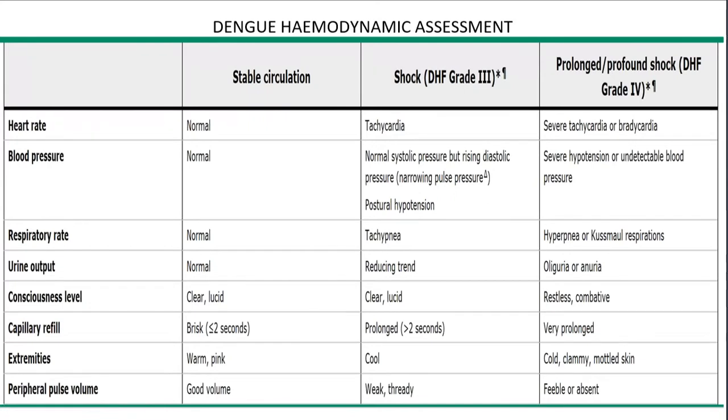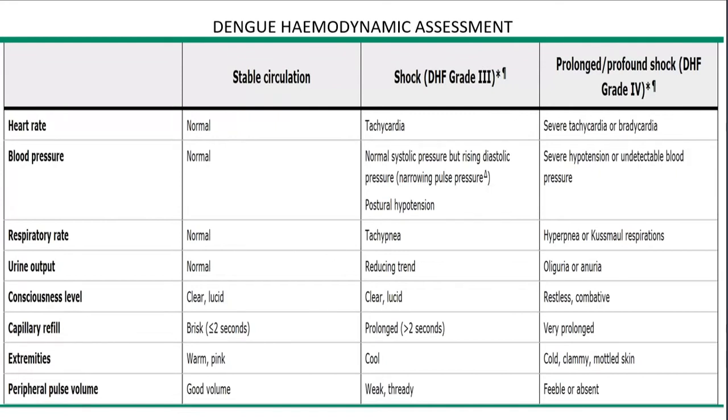So, dengue hemodynamic assessment: there is a stable circulation at first, then there is shock, that is dengue hemorrhagic fever grade 3, and there is prolonged or profound shock, that is dengue hemorrhagic fever grade 4. In stable circulation, the heart rate is normal, everything is normal. That's a normal patient. The heart rate keeps on increasing in both shock grades, and the blood pressure: there is a normal systolic blood pressure in dengue hemorrhagic fever grade 3 shock, but there is narrowing of the pulse pressure, and this is where you should be doing aggressive resuscitation methods. But in prolonged or profound shock, there is severe hypotension and undetectable blood pressure.